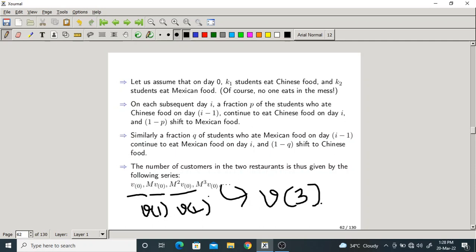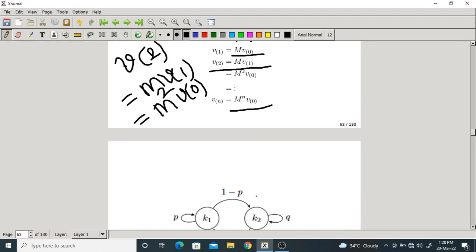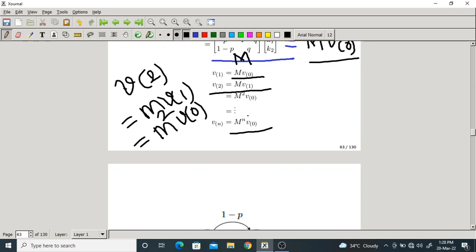So we have a series of vectors. All these are vectors: M cube v of 0, M square v of 0, M into v of 0, v of 0. We have a series like this, M4, M5, and so on. So if you take the nth time stamp, what is v of n? M power n into v of 0.